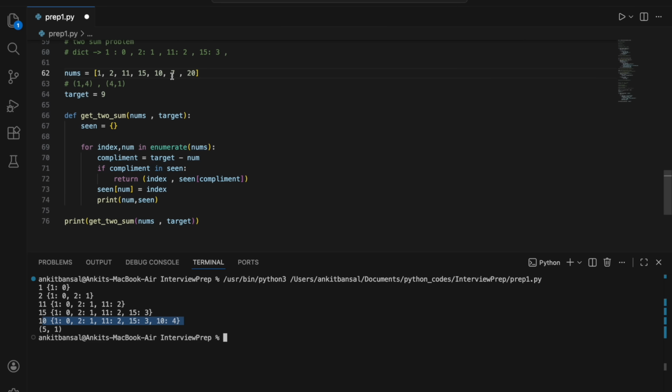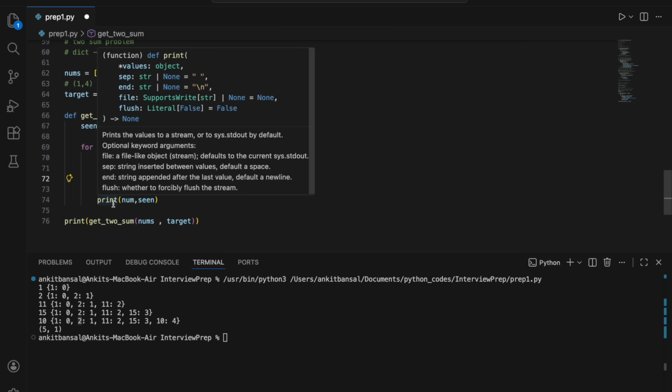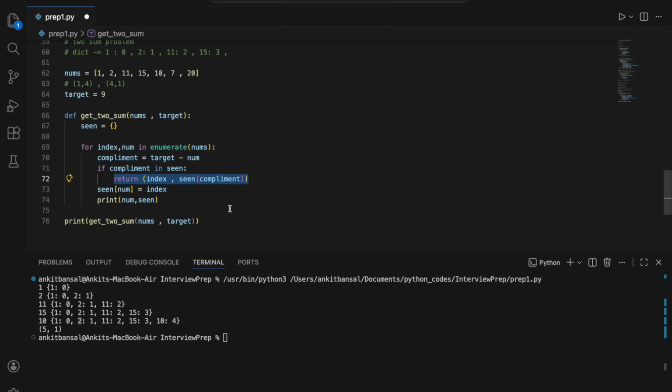Now when it reaches 7, right? So it will check what is the complement. Target minus num. So 9 minus 7, 2. If 2 is there, yeah, 2 is there. Right? So the moment 2 is there, it will just return this value. It will just return value and function call will be over. That's it. The moment you say return, your function is done and it will return that value. Right? And that is how it is returning me 5 colon 1.